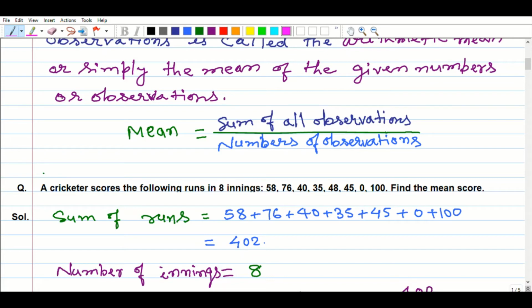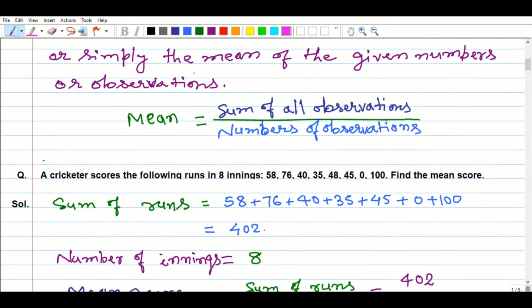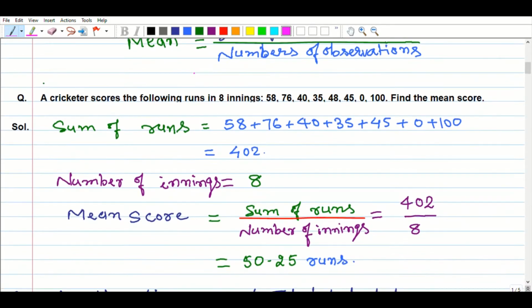And innings is mentioned in the question, so we write number of innings equal to 8. After that, mean score equals sum of runs divided by number of innings, which is 402 divided by 8. After dividing, we get 50.25 runs, isn't it?